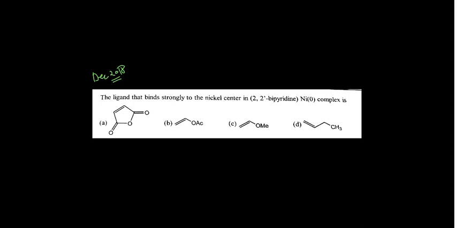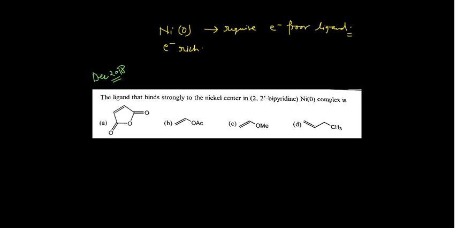Nickel zero is already electron rich, so it will require an electron-poor ligand for effective binding, to minimize the repulsion. Because when the ligand, the alkene, is electron poorer, effective pi bonding would take place.